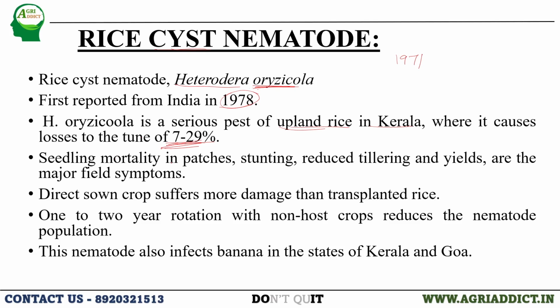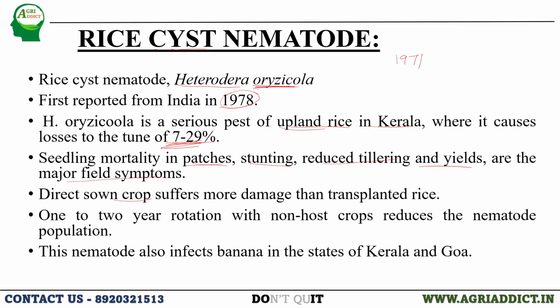The common symptoms are seedling mortality in patches, stunting, and reduced tillering and yields. These are the major field symptoms. When compared to transplanted rice, a direct sown crop will suffer more damage.